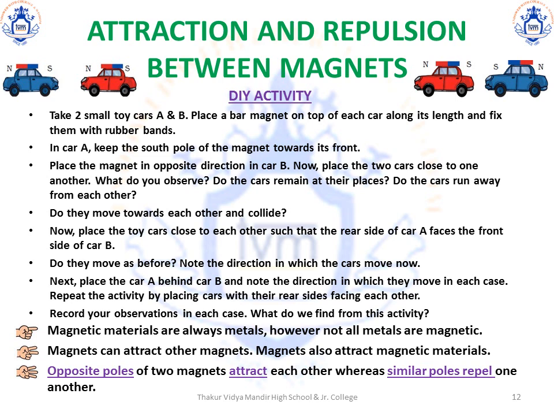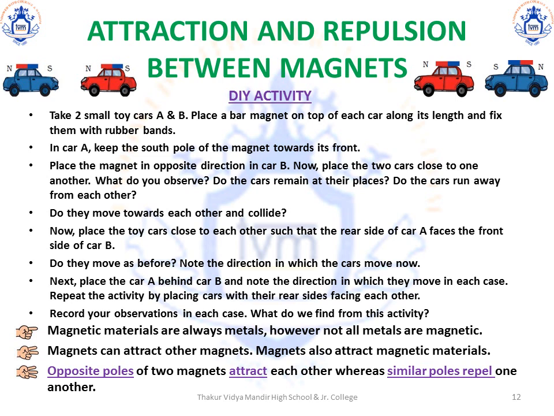In the second scenario, wherein the back of car A faces the front of car B, you will notice that since both of the poles of the magnets are the same, the cars will move away from each other, that is, they will repel each other. In conclusion, we can say that opposite poles of two magnets attract each other, whereas like poles or similar poles repel each other. We also know that magnetic materials are always metals like iron, nickel or cobalt.